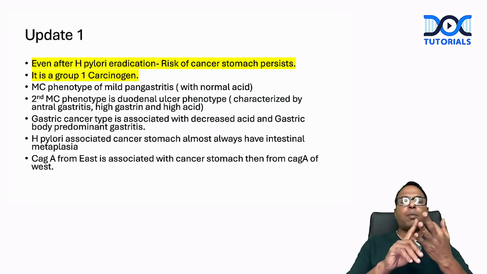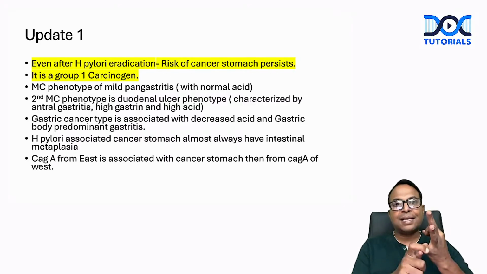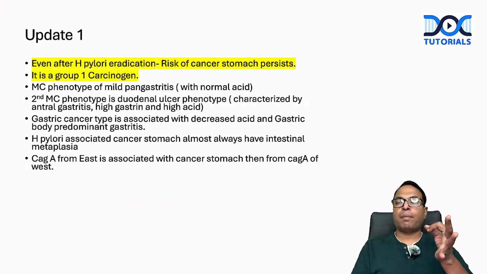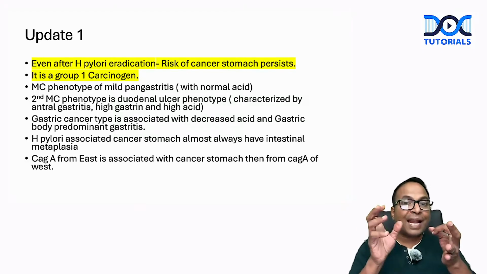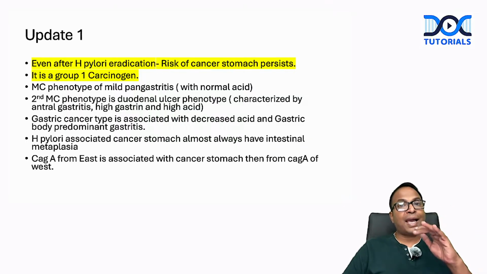And what are the 3 problems caused by H. pylori? The most common problem is pangastritis with normal acid. That is the most common complication. Number 2 is the duodenal ulcer type of phenotype, where there is antral gastritis due to high acid. So normal acid causes pangastritis, and high acid causes antral gastritis.